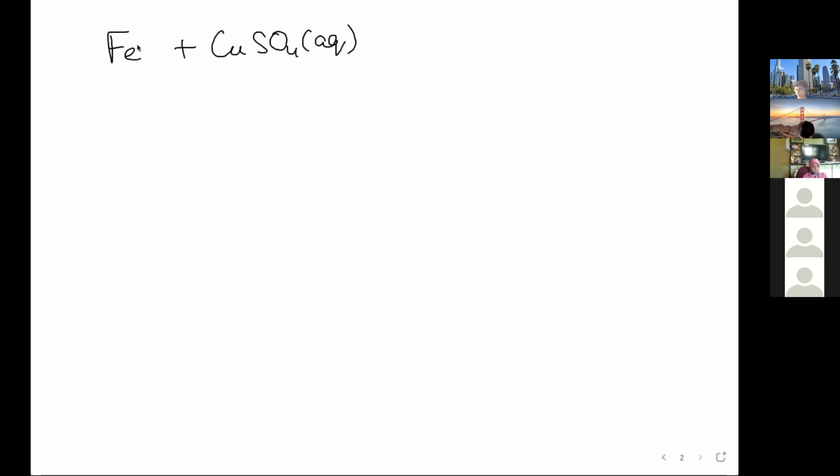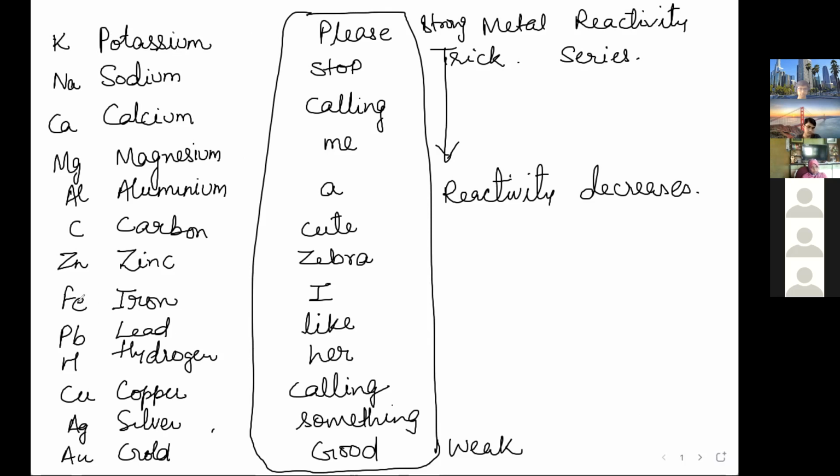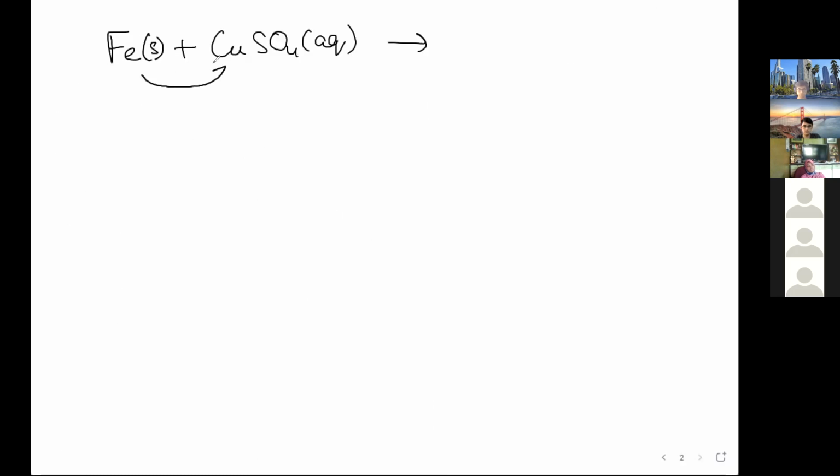Okay, so in a displacement reaction, suppose iron plus copper sulphate, just observe, is iron stronger or copper stronger? Iron is here and copper is at the bottom, so iron is stronger than copper. That means iron can replace this copper. So we'll have FeSO4 aqueous plus copper. This is how it takes place.